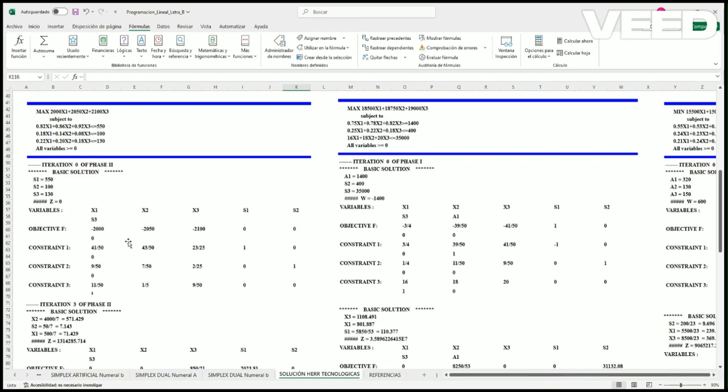We can think of this problem like a matrix. So we have the first iteration of our problem, we have the objective function, and we have our constraints. We need to be changing this matrix until we get an optimal solution.